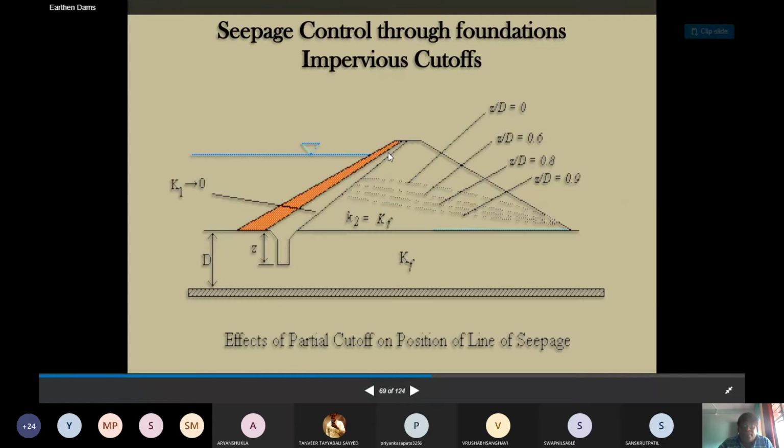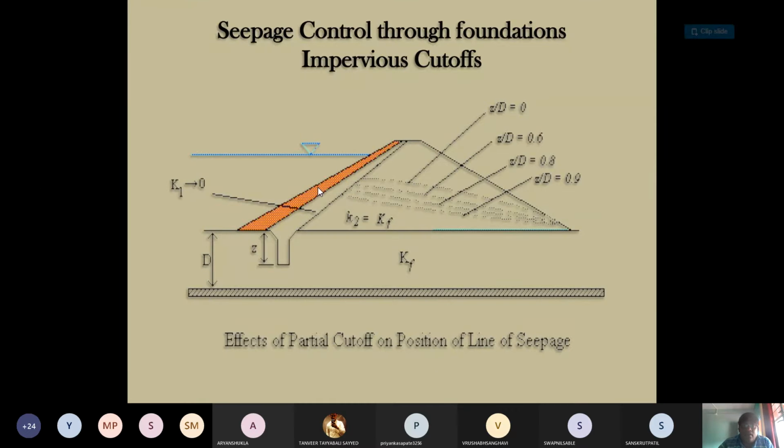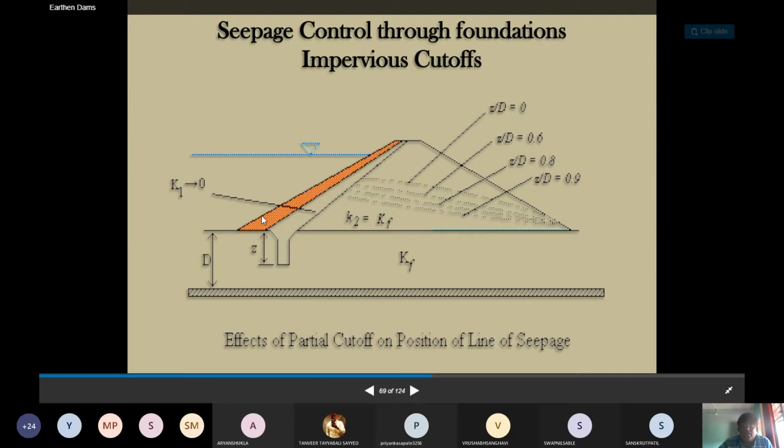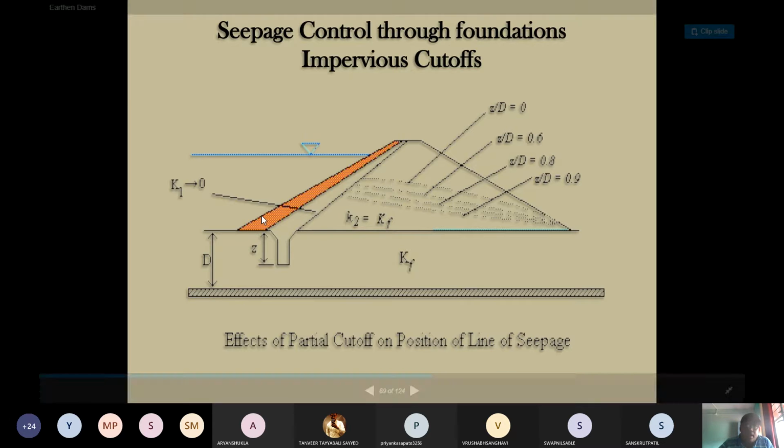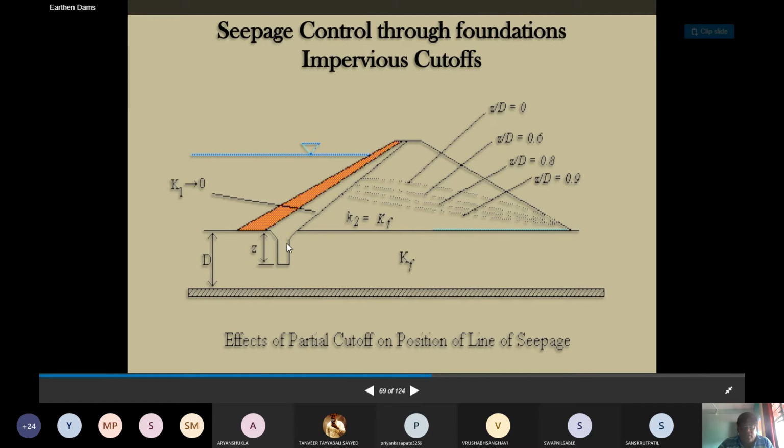See here what type of provisions. Actually we are providing the HDPE sheet, that is a polyethylene sheet, on this upstream part for the Kalyan dam, and the vertical cutoff is going to be provided on the upstream part, so that the seepage loss must be controlled. This is one of the options where you have to control the losses. So this is the effect of this partial cutoff on the position of the line of seepage.